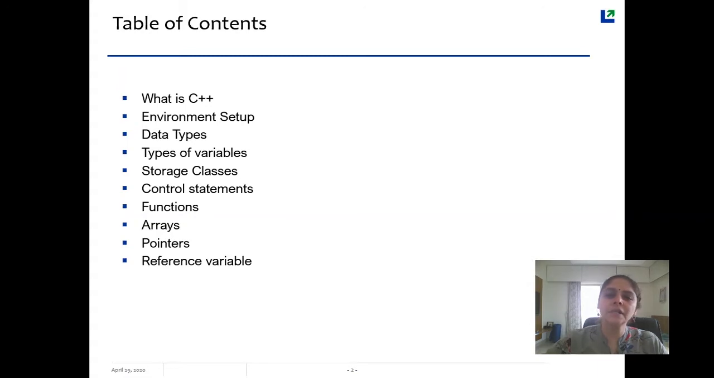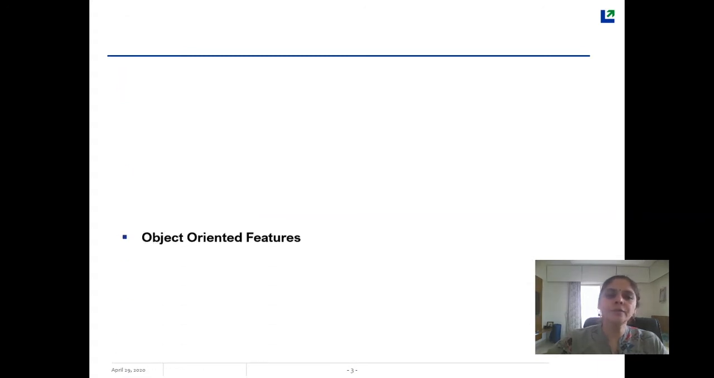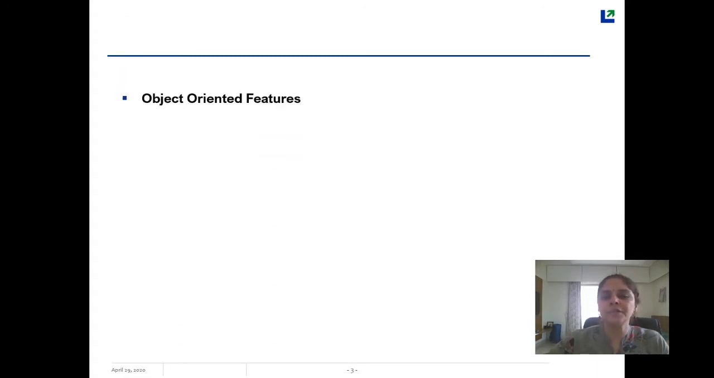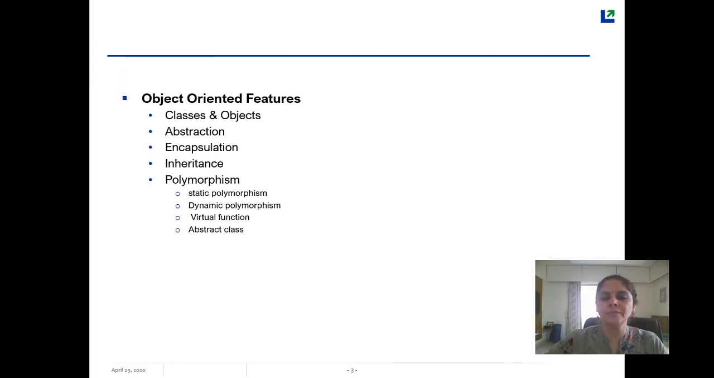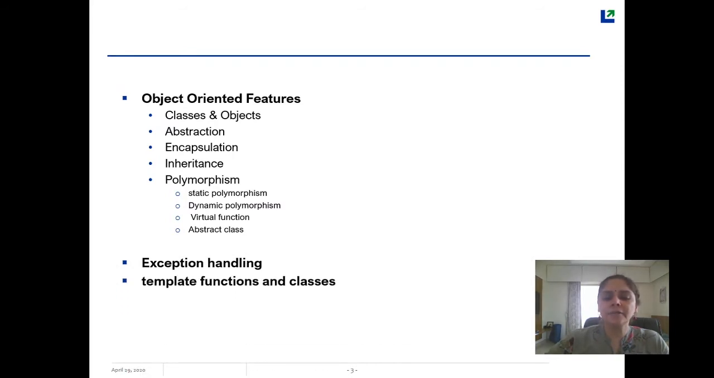reference variables. Along with this, we are also going to talk about object-oriented features, how to implement them using C++ language, in which we will discuss about classes and objects, abstraction, encapsulation, inheritance, polymorphism, which are four pillars of object-oriented programming principles. We are also going to discuss about exception handling, template functions and template classes in this C++ basic series.